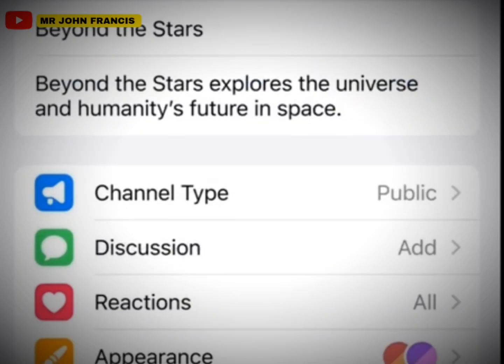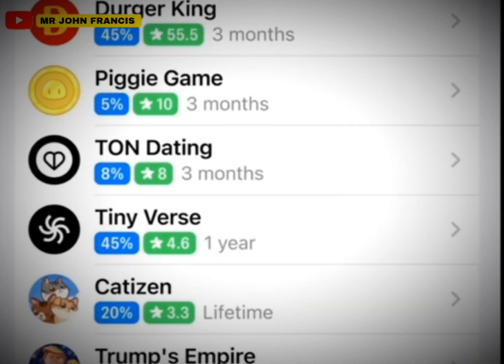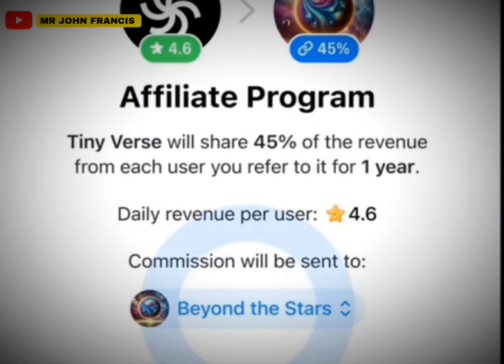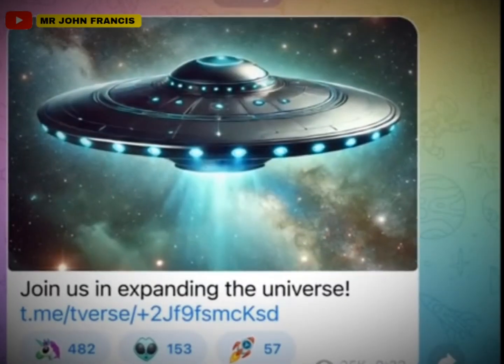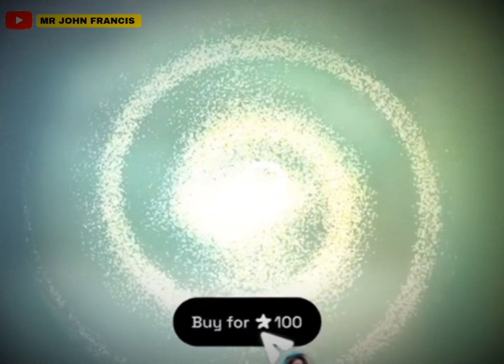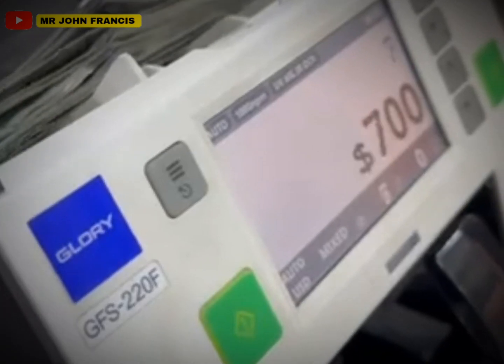Telegram just introduced another feature that allows you to start monetizing your channel from 0 subscribers, and this particular new feature is going to help you make a lot of money online. I'm going to show you everything about this feature so you can turn it on for your channel even if you have 0 subscribers. So I'm going to show you this particular feature that allows you to monetize your Telegram channel and earn money via Telegram affiliate marketing.